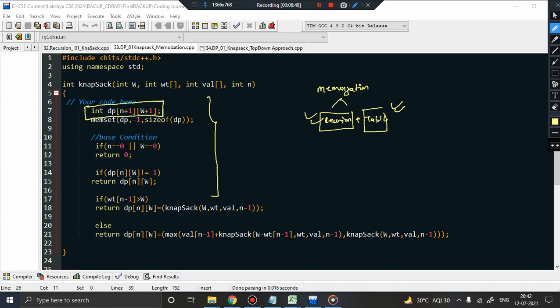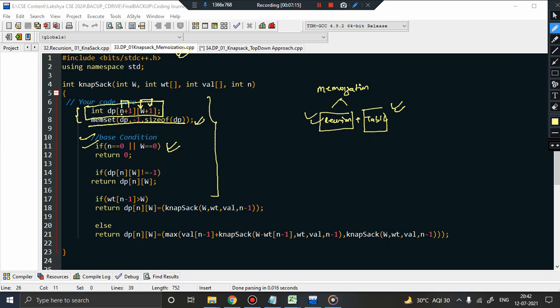And what will be the dimension of the table? If n is the number of items, then the number of rows will be n plus 1, and w is the capacity of the knapsack, so w plus 1 is the number of columns, right? Initially you will declare all of them as -1. I hope you have watched my video on the memoization technique of 01 knapsack. This is the base condition that we wrote, so everything is fine so far. Only these two things have been added. This is exactly the same as was present in the earlier, recursive version.